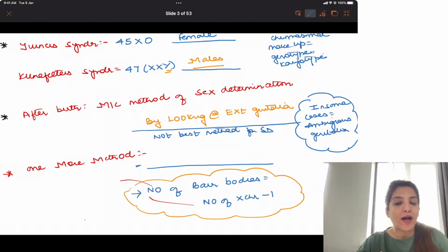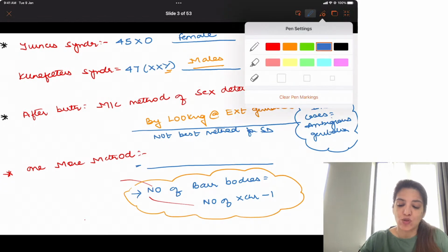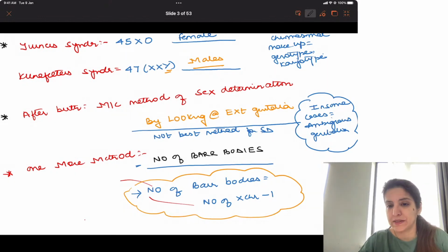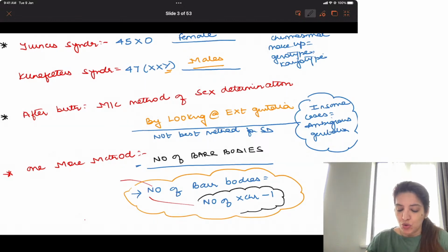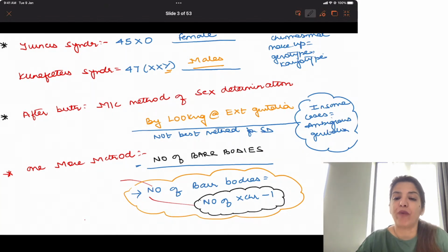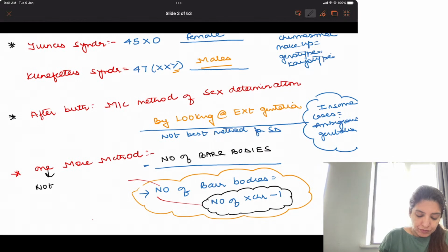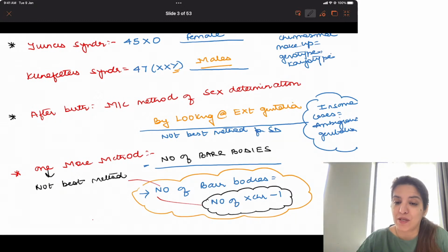Then there is one more method to determine the sex of the baby, and that is by the number of Barr bodies. Number of Barr bodies is number of X chromosome minus 1, right? Number of X chromosome minus 1 is the number of Barr bodies. Now again, this is not the best method for sex determination.